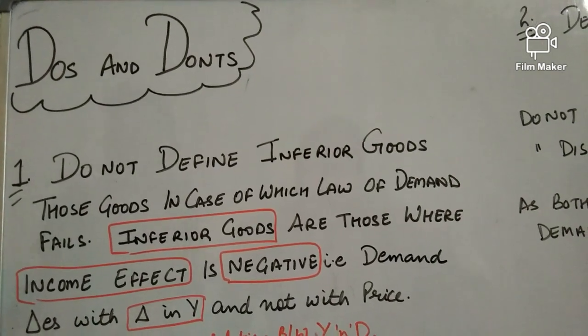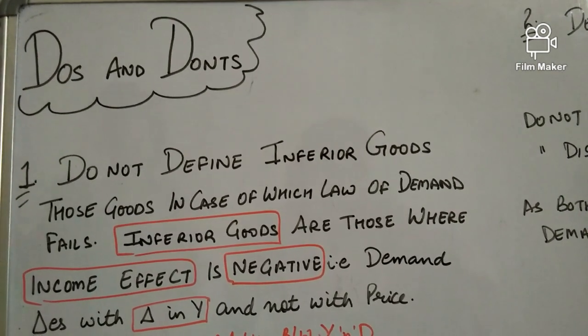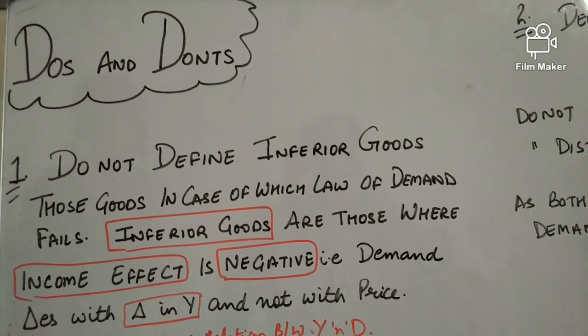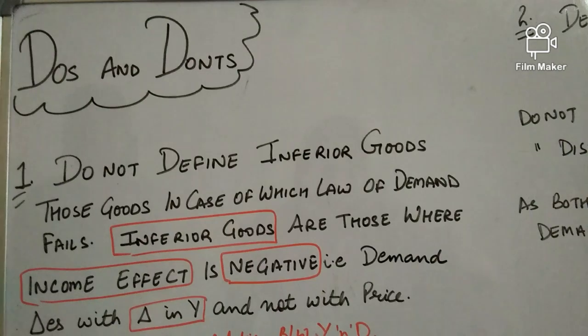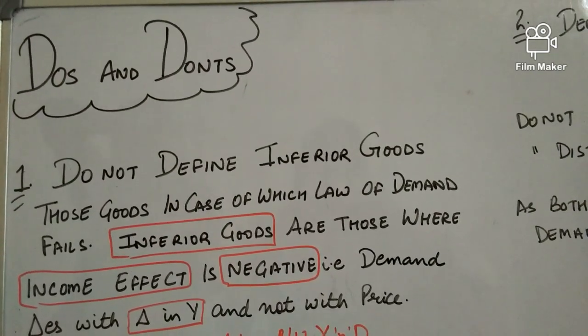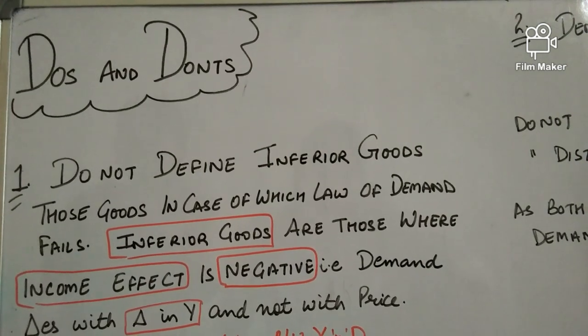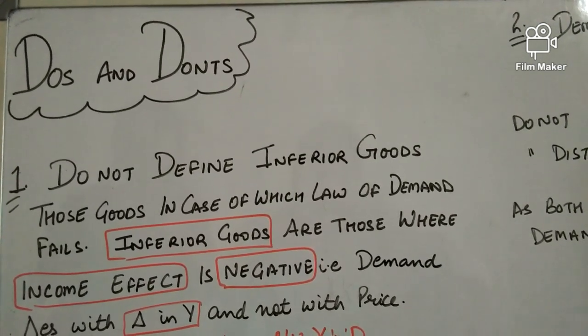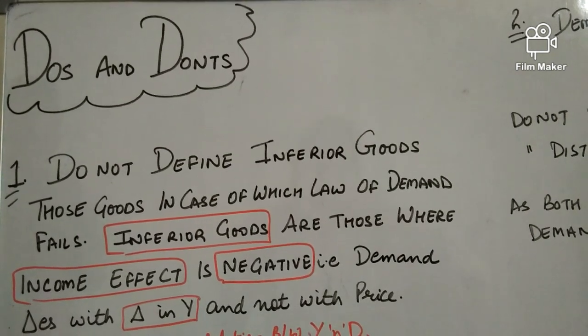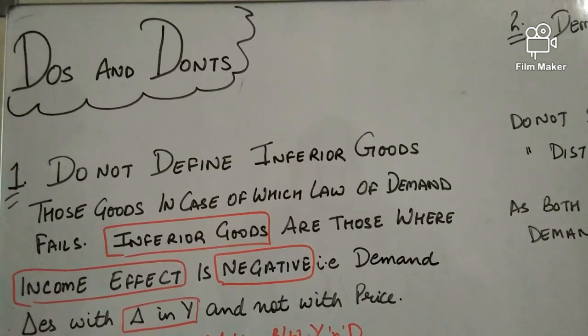In this video, as you all know, we are done with the chapter of theory of demand. So today we'll be doing do's and don'ts of this chapter plus some important questions that you can encounter in your exams. Okay, so number one here is do not define inferior good as those goods which are taken as exception of law of demand.